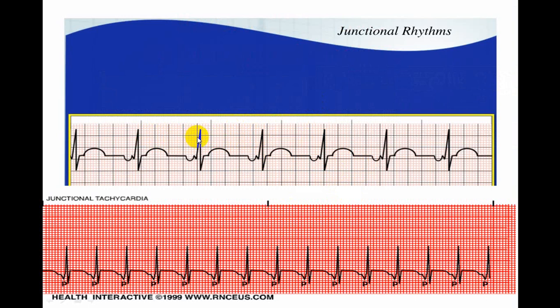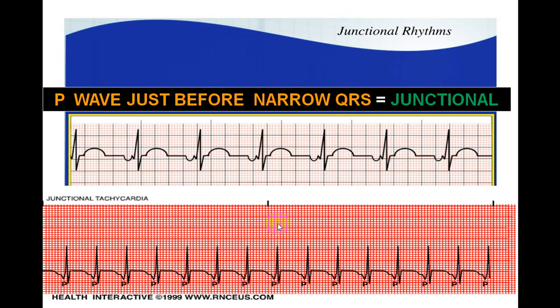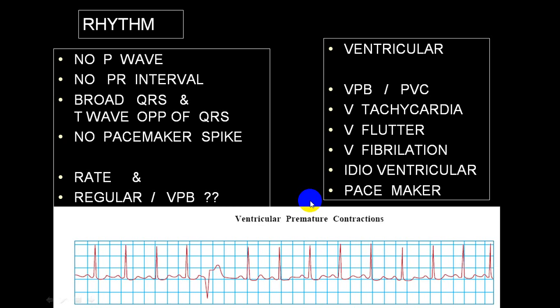So this is 75, coming close to 75. So this is accelerated junctional rhythm. This is junctional tachycardia. Here you can see P wave in front of a QRS complex. All QRS complexes are identical, but this is a junctional rhythm. This is accelerated junctional rhythm. This is junctional tachycardia. So P wave is just before a narrow QRS complex, so it is a junctional rhythm.